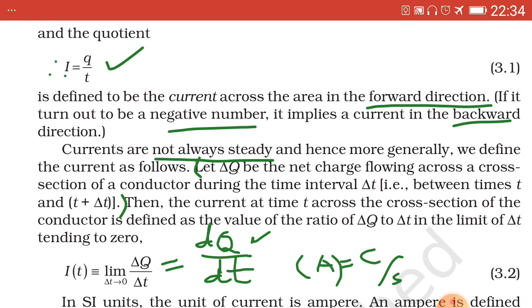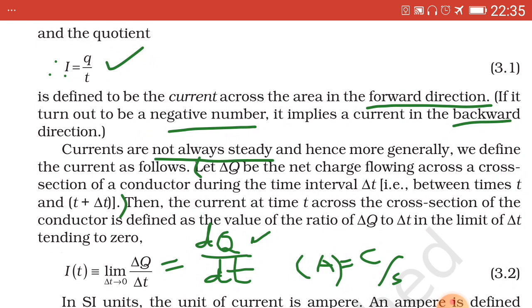It is defined as the amount of charge flowing per unit time across any cross-sectional area, that is CSA, of a conductor held perpendicular to the direction of flow of charge. Perpendicular word is important.